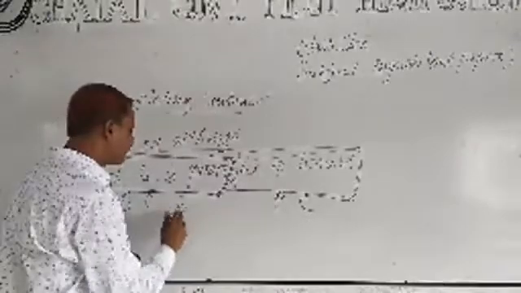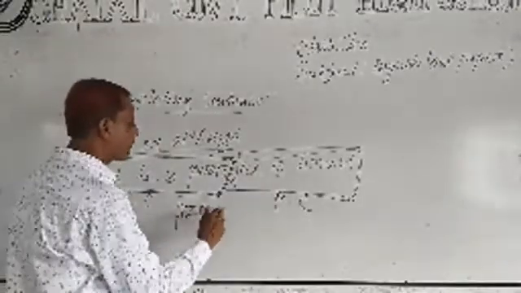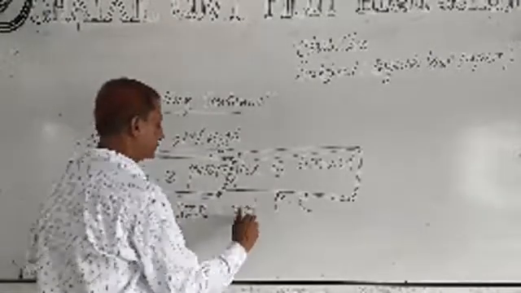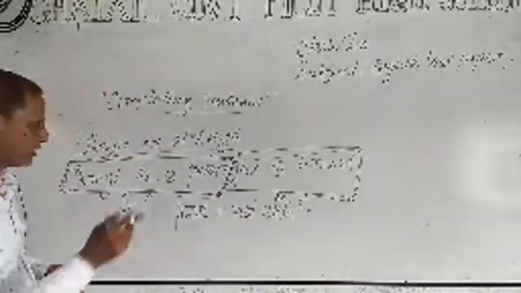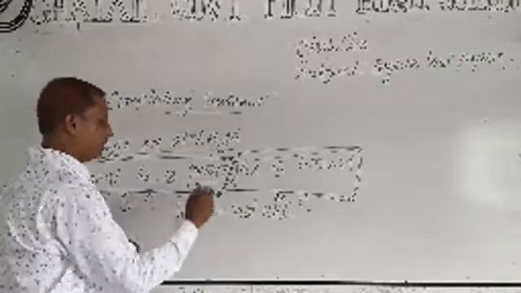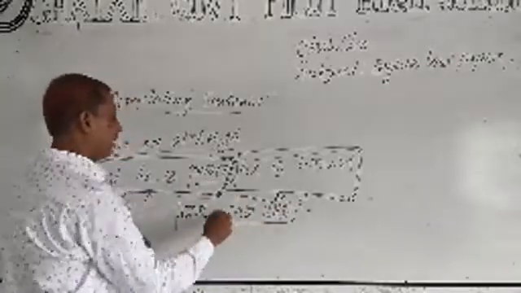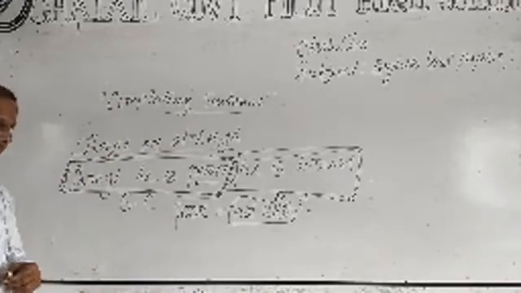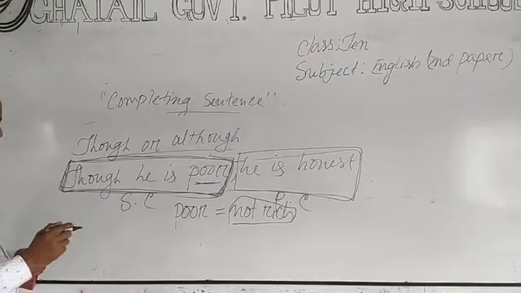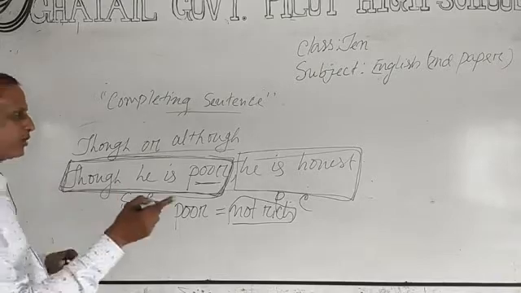Poor means not rich. Poor means not rich. So the word is negative. We can see not in the word. So if the first part of the sentence is affirmative, the second part will be negative.